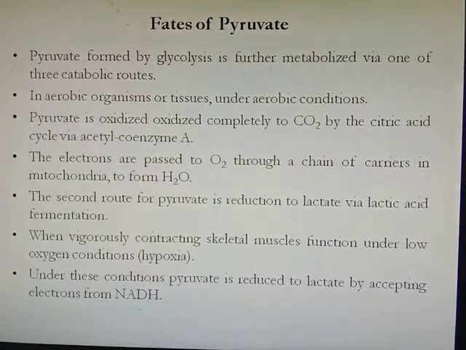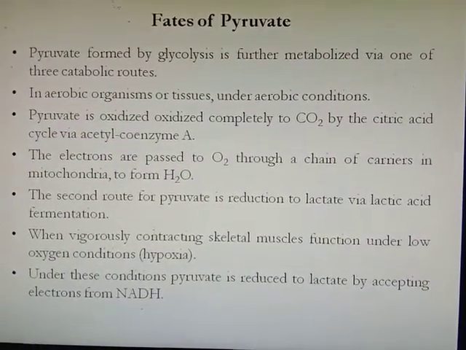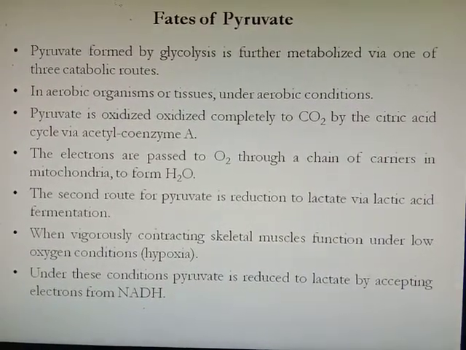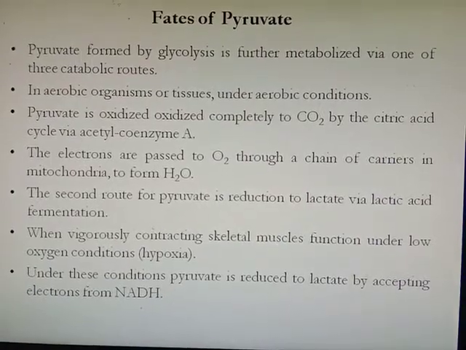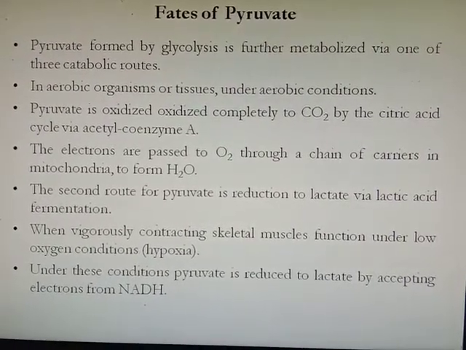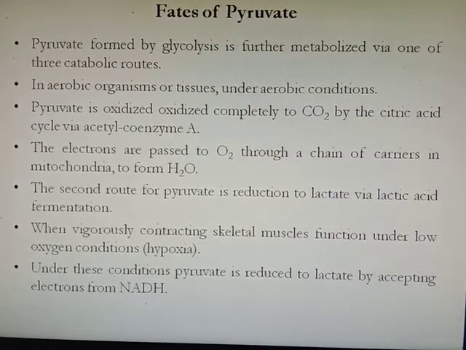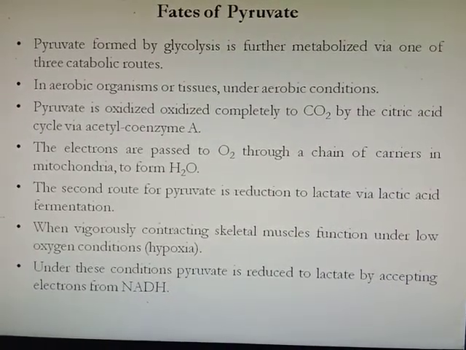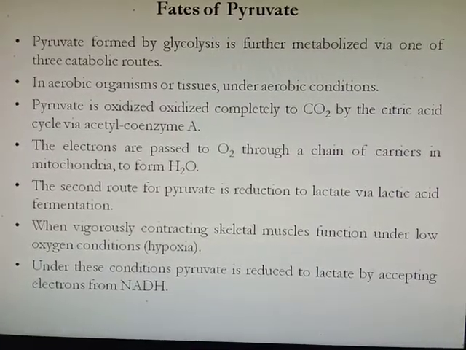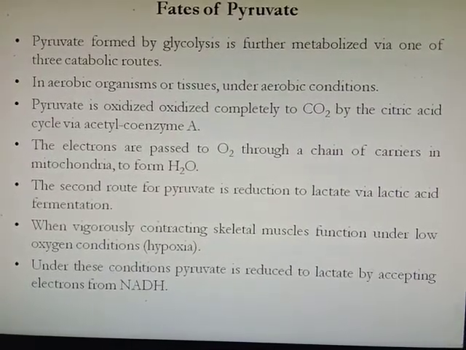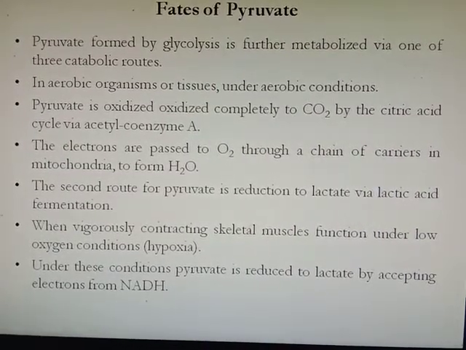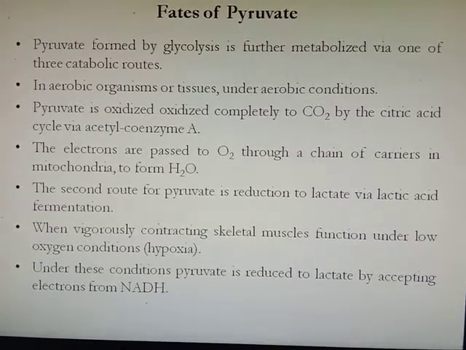Next is the fate of pyruvate. The pyruvate, which is formed by glycolysis, is further metabolized via one of three catabolic routes. In the first, in aerobic organisms or tissues under aerobic conditions, pyruvate is oxidized completely to CO2 and H2O by the citric acid cycle with the help of acetyl coenzyme A. The electrons are then passed to O2 through the electron transport chain to form water.